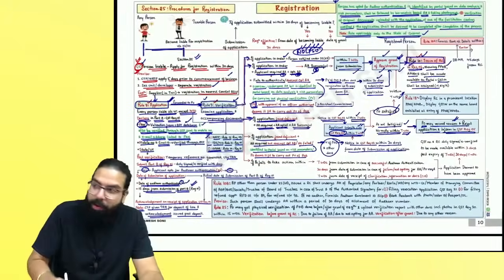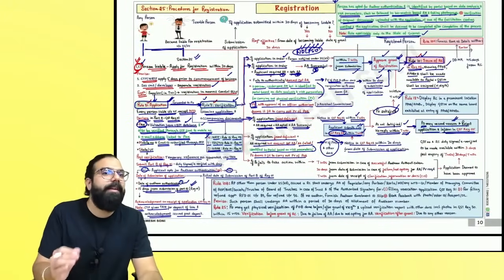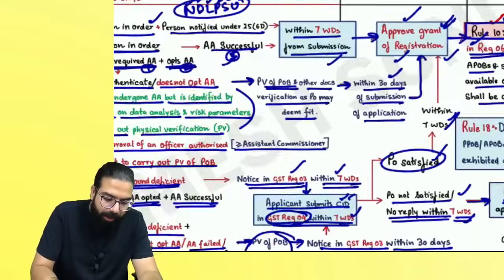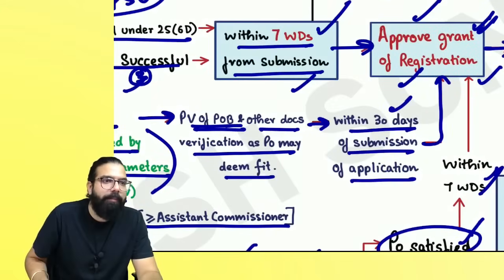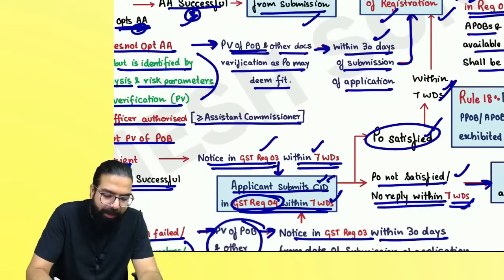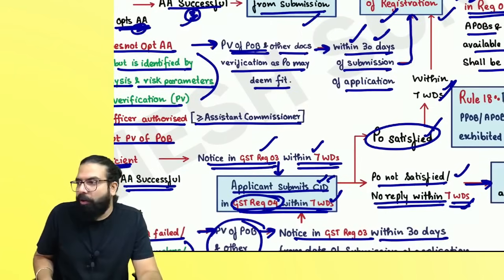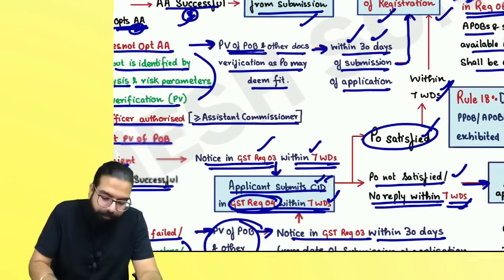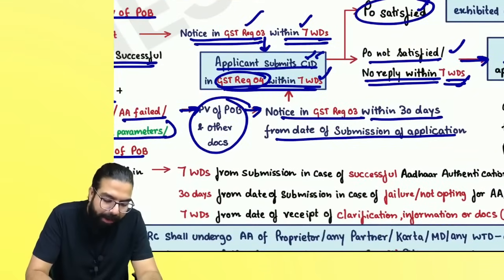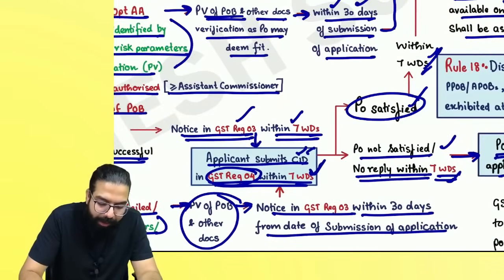Are we clear, everyone? Always remember one thing, the time limit for the application. If everything is fine, it should be approved within 7 working days. If everything is not fine, within 30 days it should come for physical verification. Correct or not, everyone? Sir, if I replied, how many more days should he take?